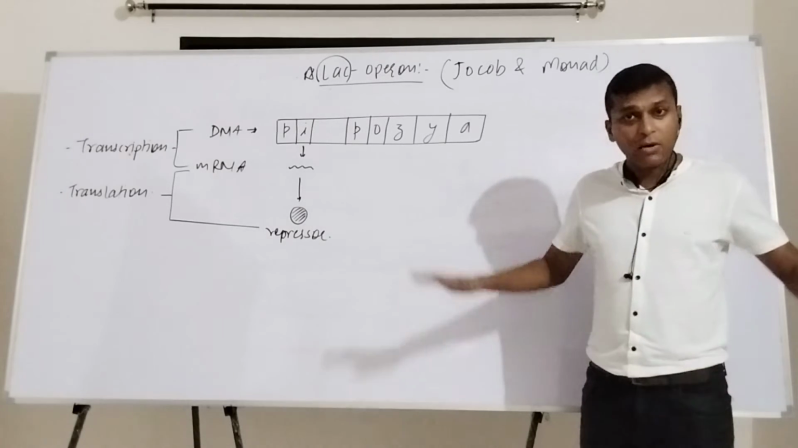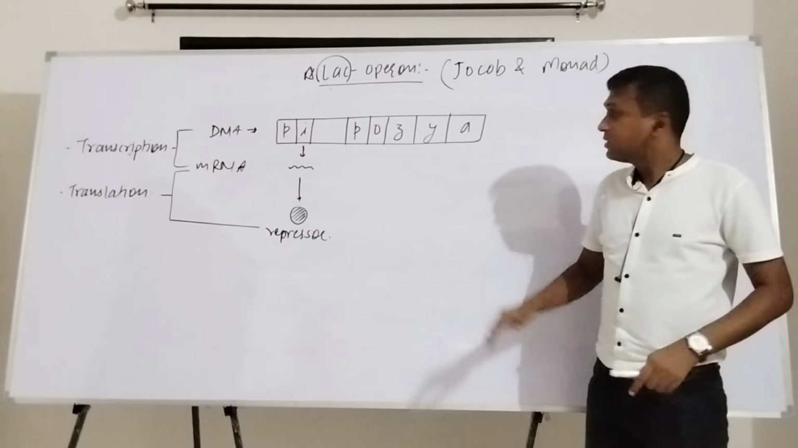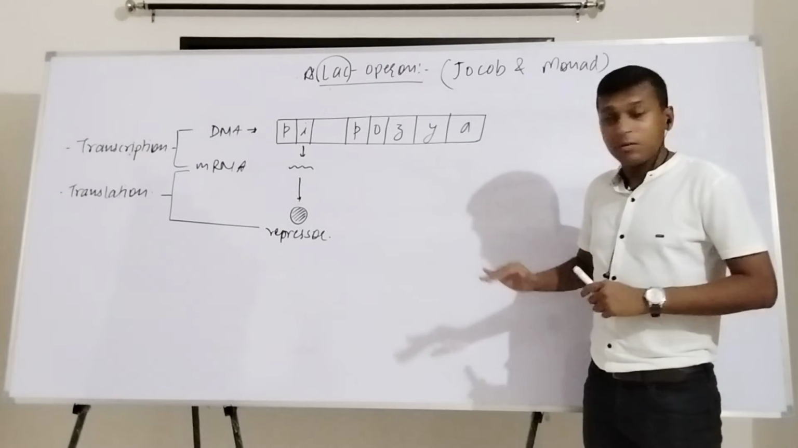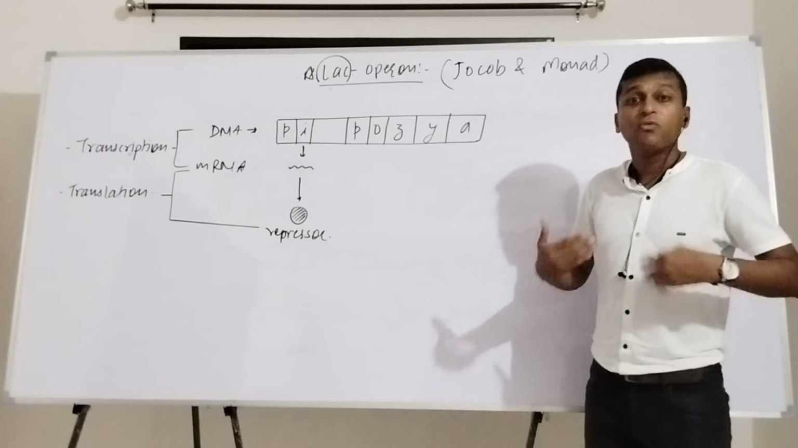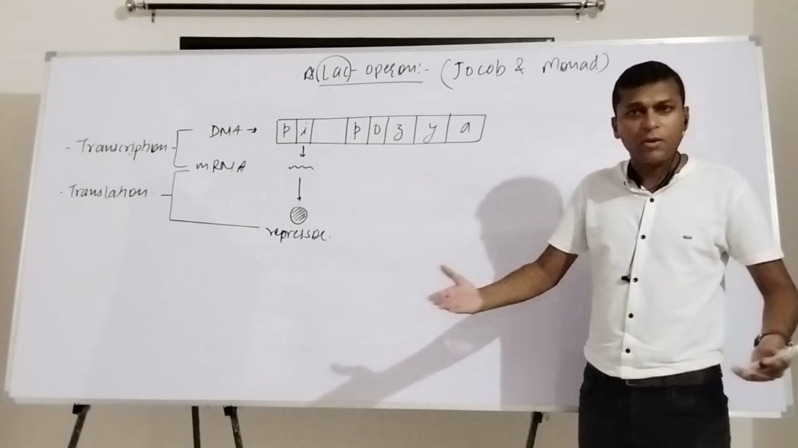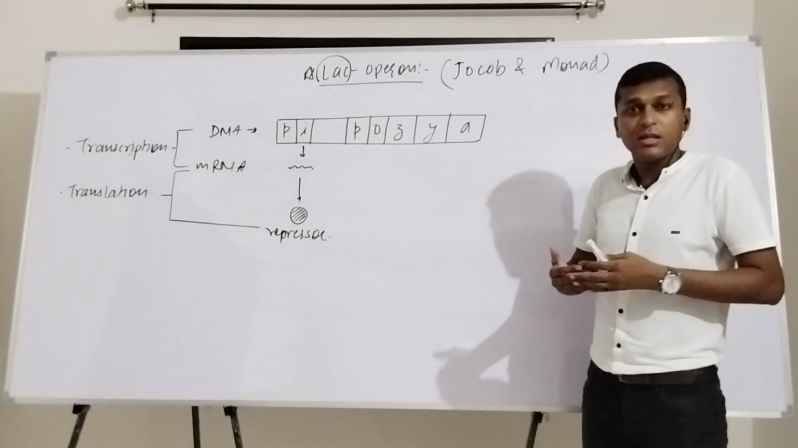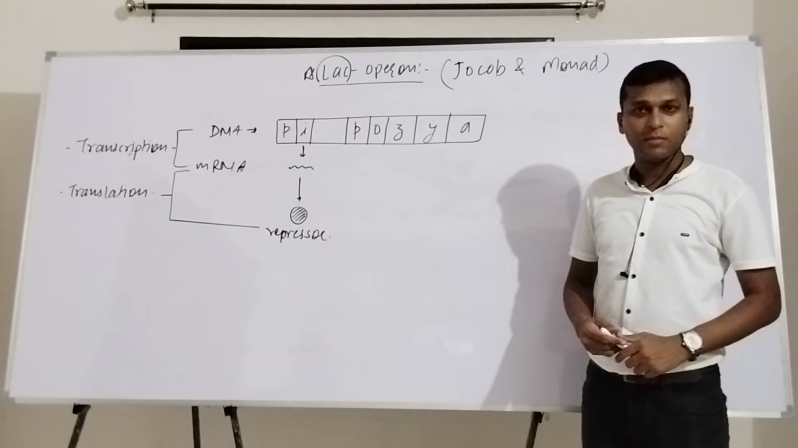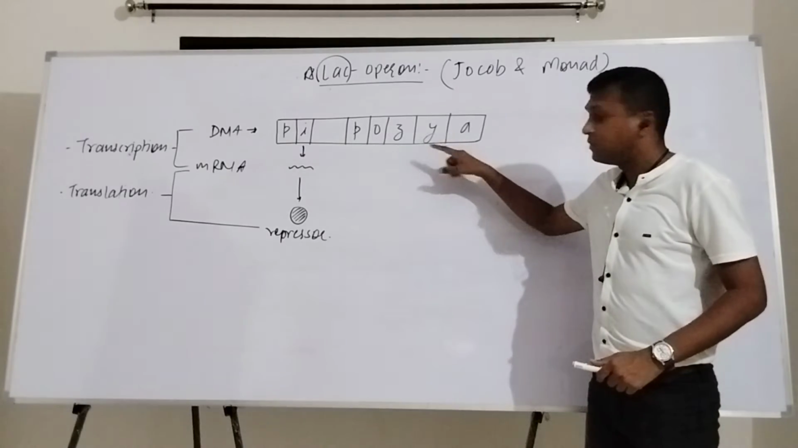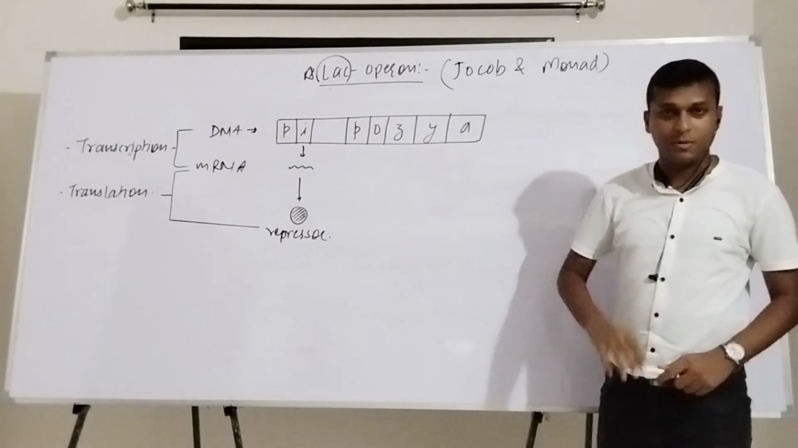Likewise, when there is no lactose available, from these genes, those three enzymes should not be produced. Why? Because when there is no lactose available, where will these enzymes work? There is no substrate available for them. That's why production of these three enzymes should be stopped.